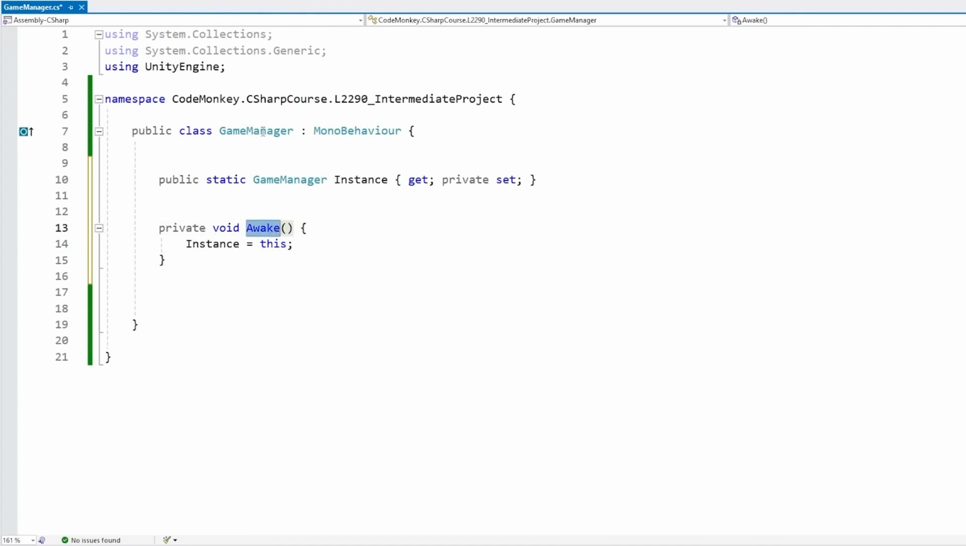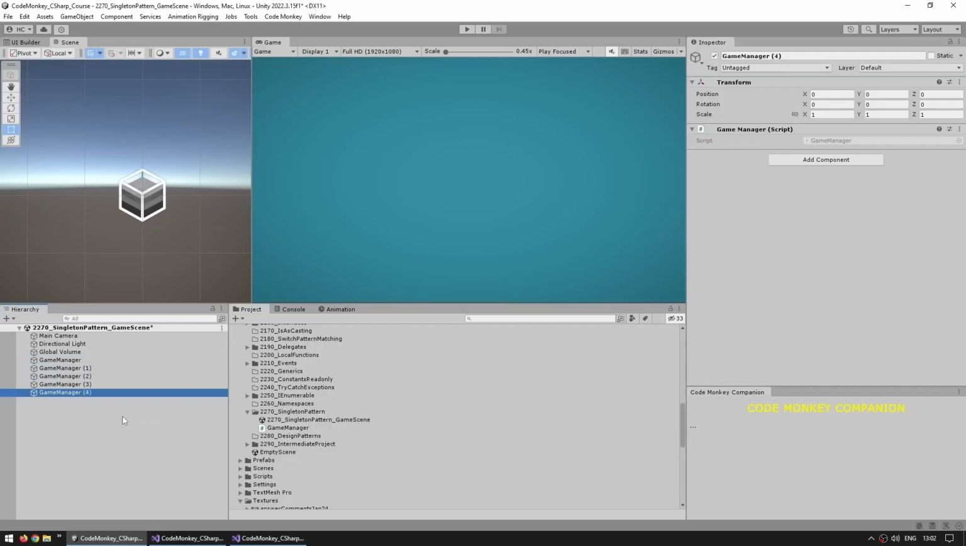The Awake is going to run when this game object runs, and when that happens, it is going to assign the instance into this. Now, this one technically isn't enforcing the singleton rule. If over here in Unity I duplicate this object multiple times, then I'm going to end up with multiple game managers. And the one that is going to be set on that static instance is going to be whatever is the last one that runs.